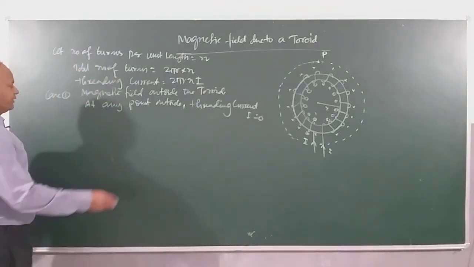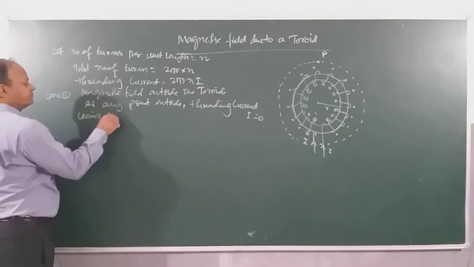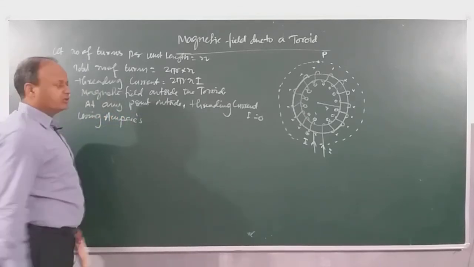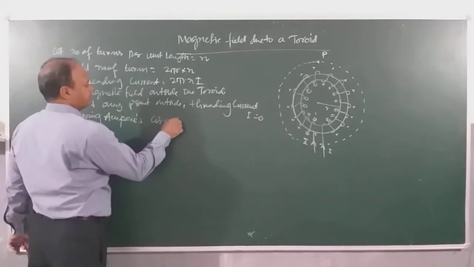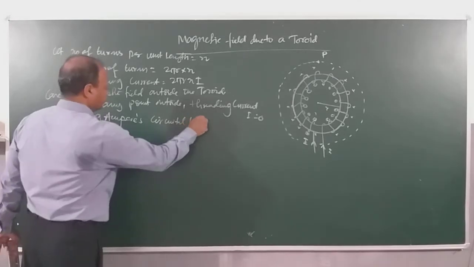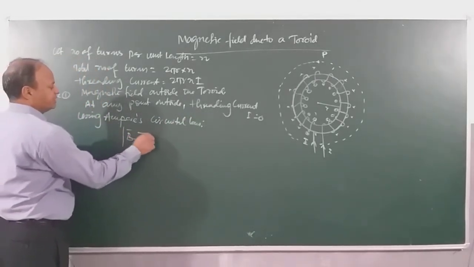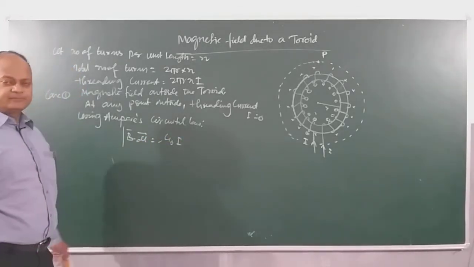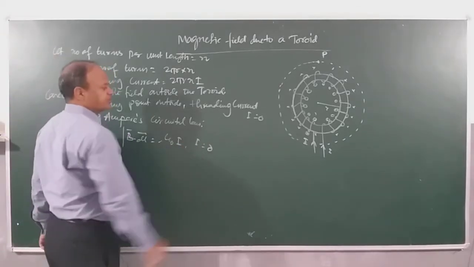Now, using Ampere's circuital law, if you use the circuital law, then what do you get? The line integral of B dot dl is equal to mu naught into threading current I. So here we know the threading current I becomes how much? 0.